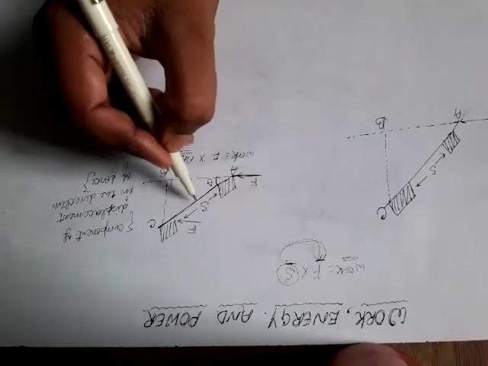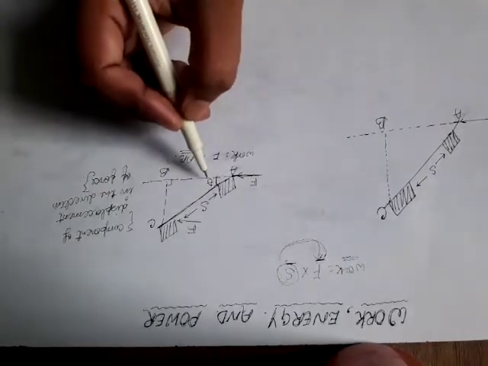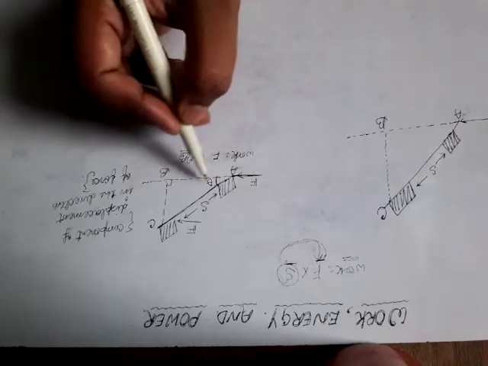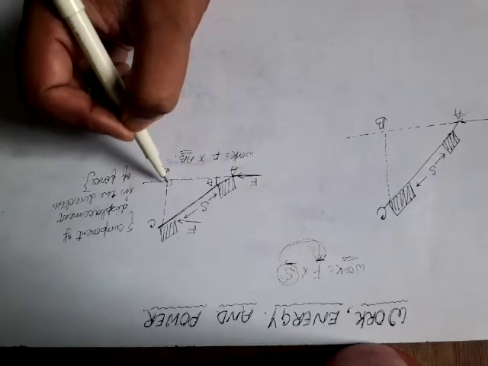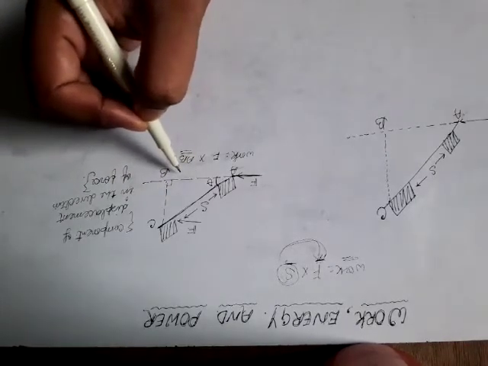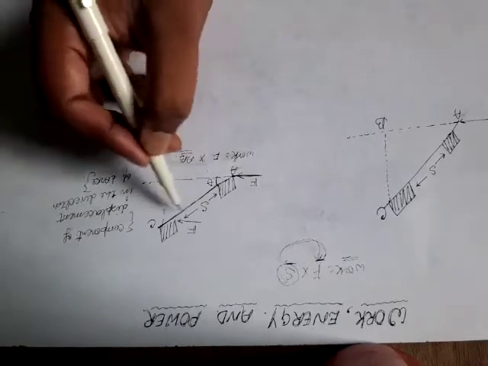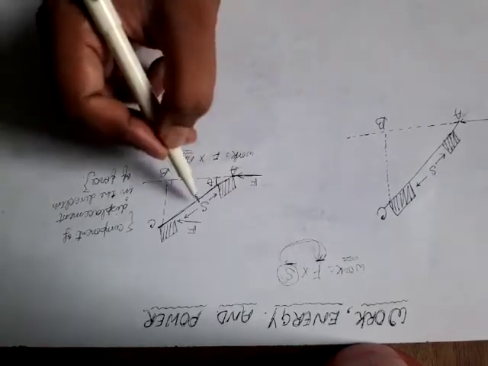So this side is the hypotenuse, and we also know that the side opposite to angle theta is always the perpendicular line. Always perpendicular means 90 degree, and the left one is always the base. Applying all these things, we will be able to find out AB in terms of S.